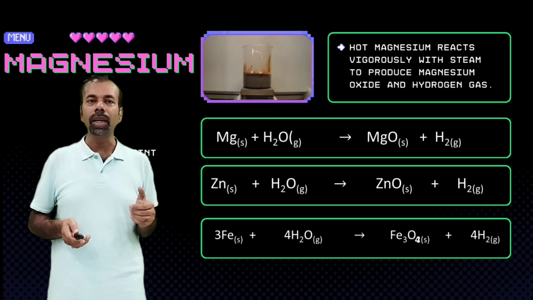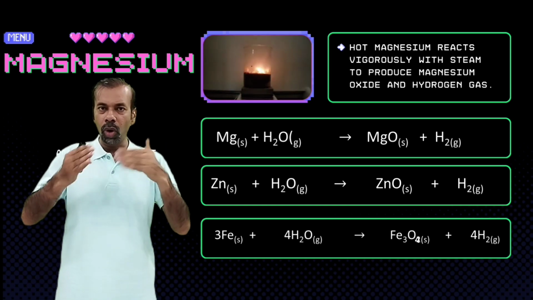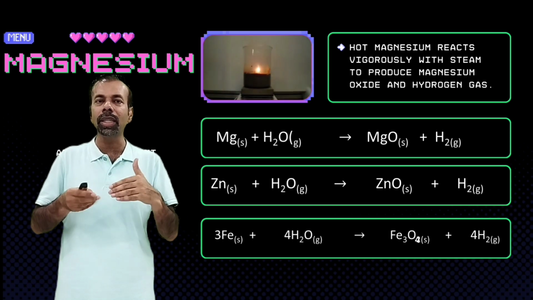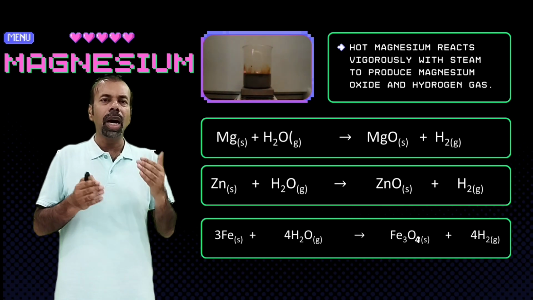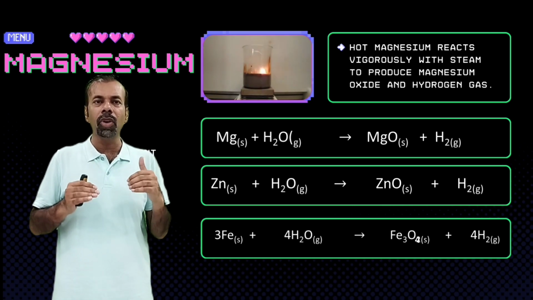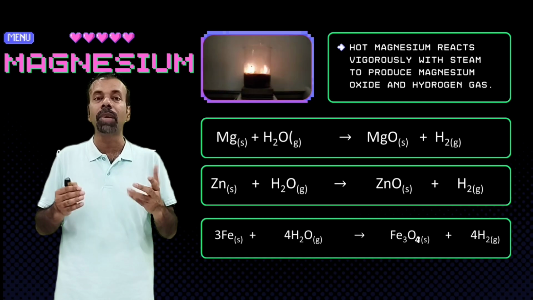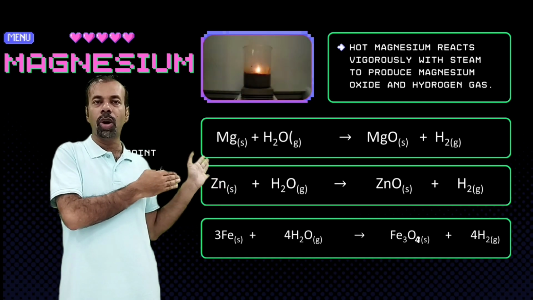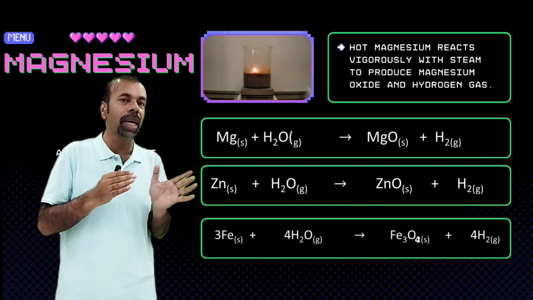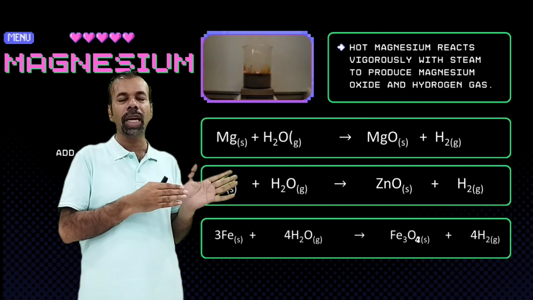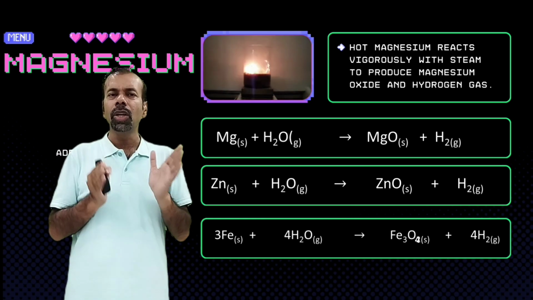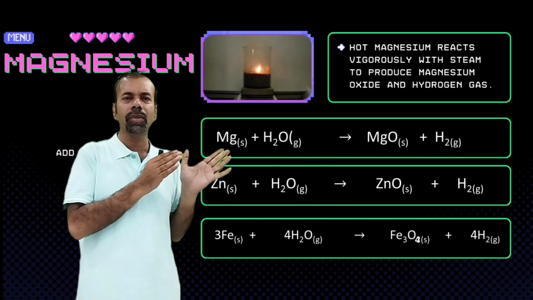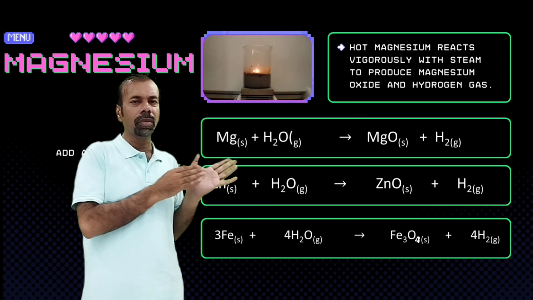Let's move on to the next metals like zinc, iron, and lead as well. Zinc and iron will also react with steam, and as you can see from the equation, they will make oxide and hydrogen gas. Lead and hydrogen have comparable reactivity, so lead usually does not react with cold water.